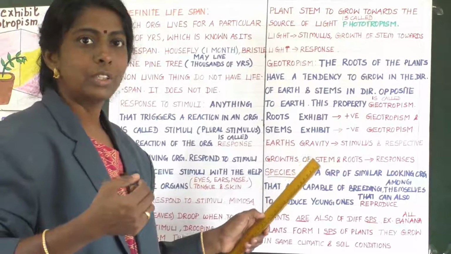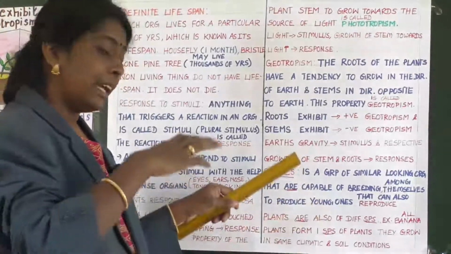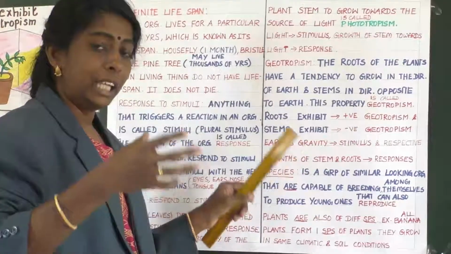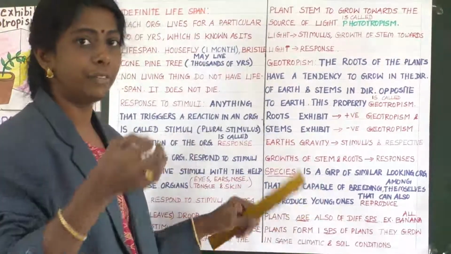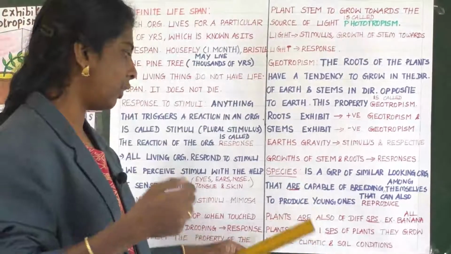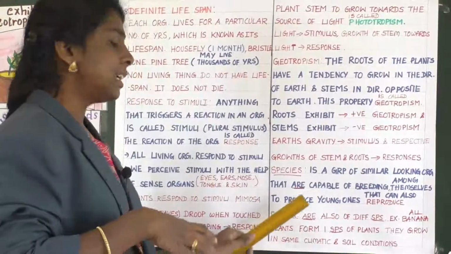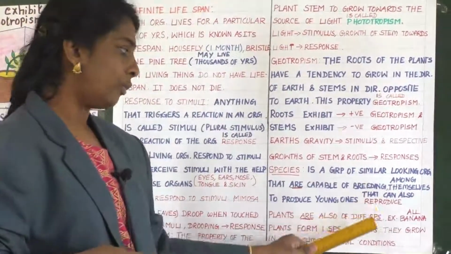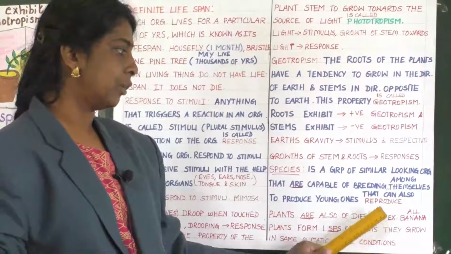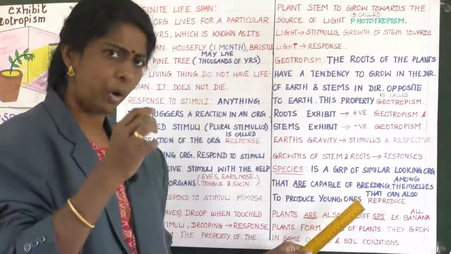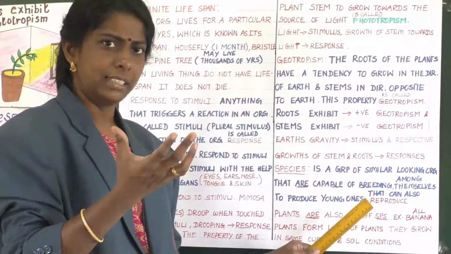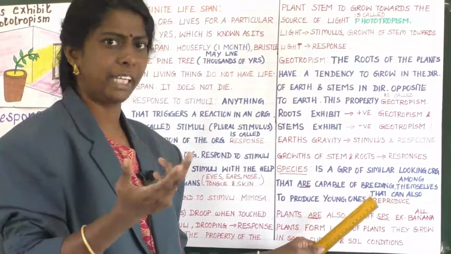Is it not? So here each and every living being is different: human beings are different from elephants, elephants are different from tigers. Is it not? So here plants are also of different species. For example, there are different varieties of banana. Is it not? Small banana, big banana. Is it not? Red banana. So many varieties are there.